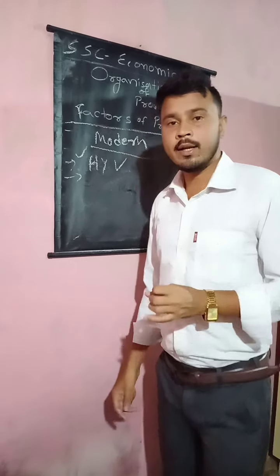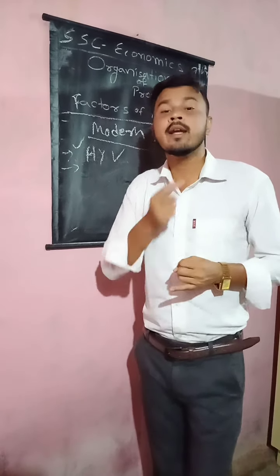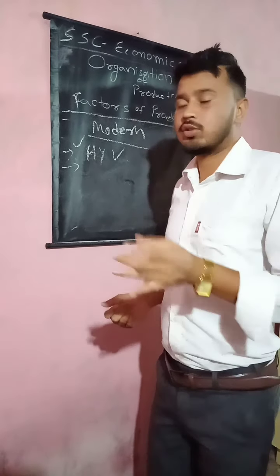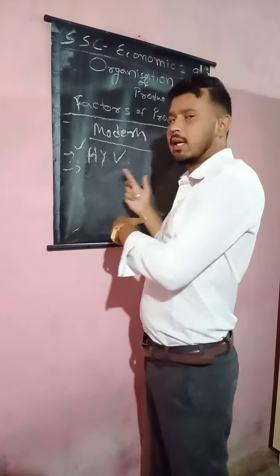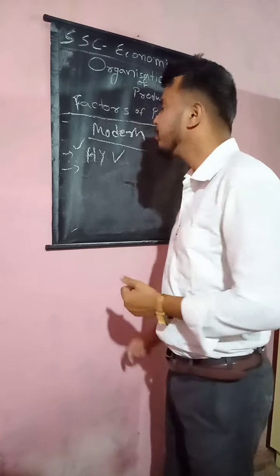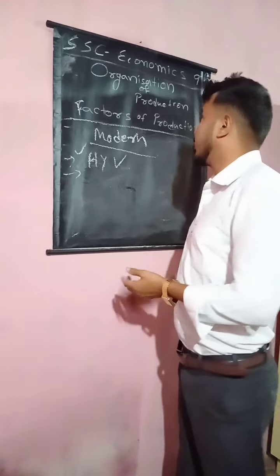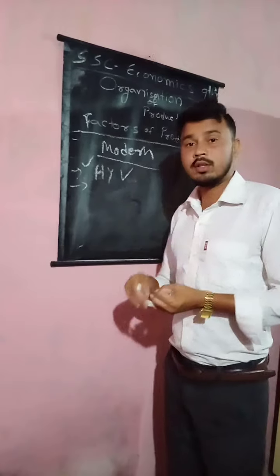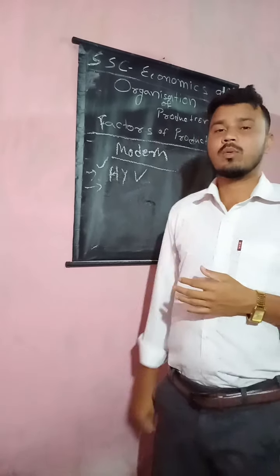And the working capital means money in hand, or money in pocket. For the farmer, the fertilizers and pesticides we may say are also working capital. So basically the factors of production are land, labor, capital, and organizer.